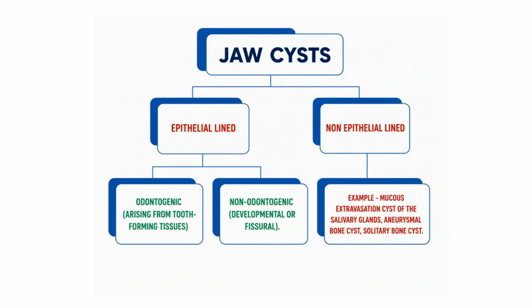Now, non epithelial lined cyst, example could be mucus extravasation cyst of salivary glands, aneurysmal bone cyst, and solitary bone cyst. So, this is mucus extravasation cyst. There are two types of cysts of salivary glands, mucus extravasation and mucus retention. Here, in the non epithelial lined, it would be mucus extravasation cyst of the salivary glands.